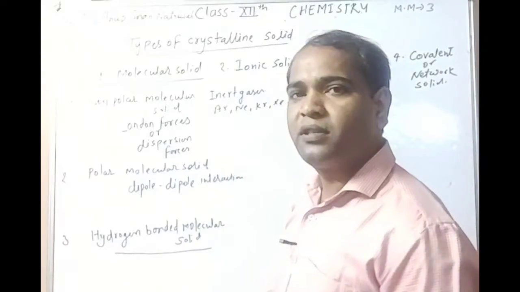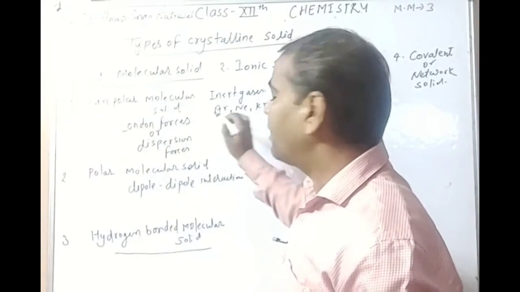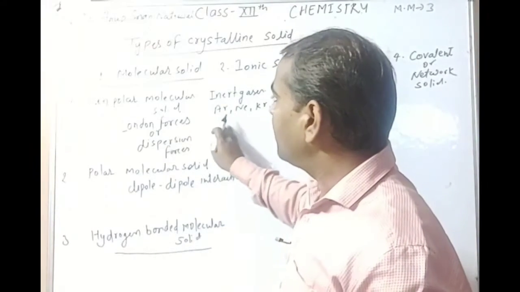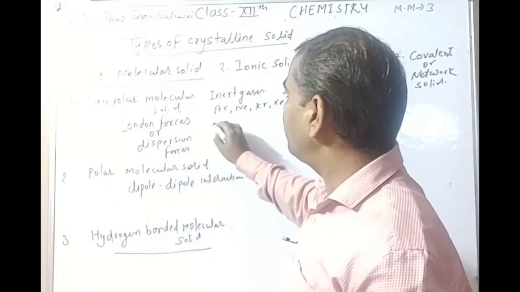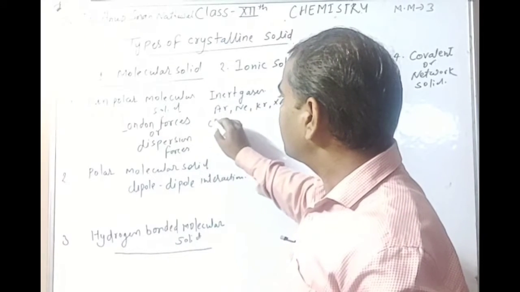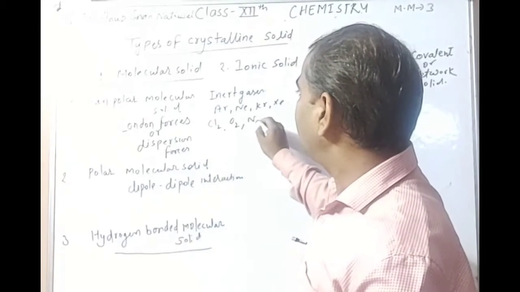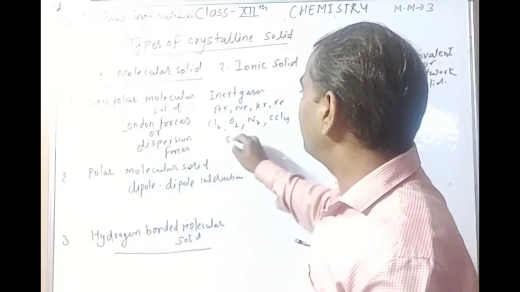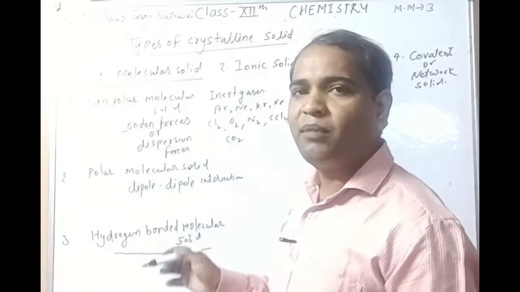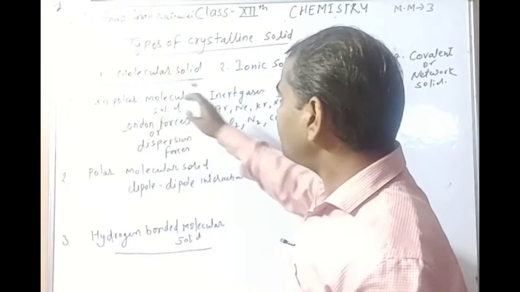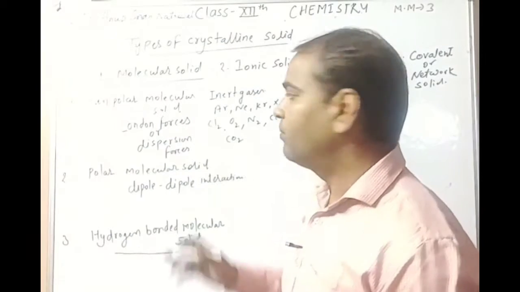And some gases at low temperature behave like a non-polar molecular solid: Cl2, O2, N2, CCl4, CO2. These are examples of non-polar molecular solid.